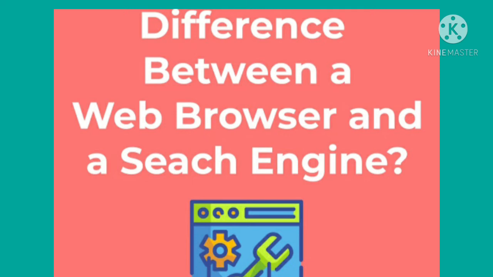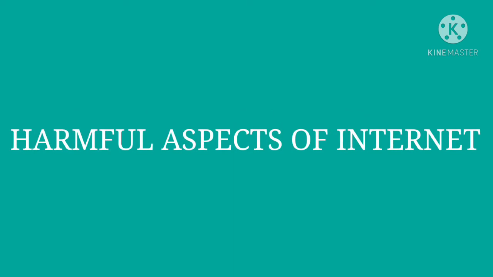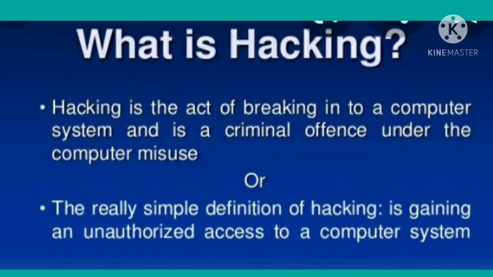Now let us discuss the harmful aspects of the internet, in which the first one is hacking. What is hacking? It means cracking through the security system of a website and gaining access to sensitive information of the user without his or her consent.